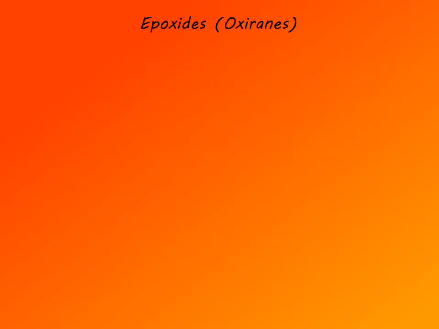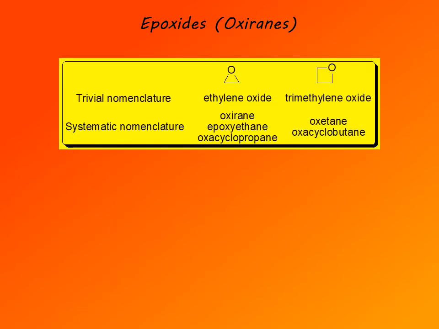A class of ethers that play an important role in organic synthesis and organic chemistry in general are epoxides or oxiranes. Epoxides or oxiranes are ethers that contain a three-membered ring. So they are cyclic ethers in which a three-membered ring contains oxygen as one of the ring atoms. And related compounds are four-membered rings with one oxygen as a ring atom.